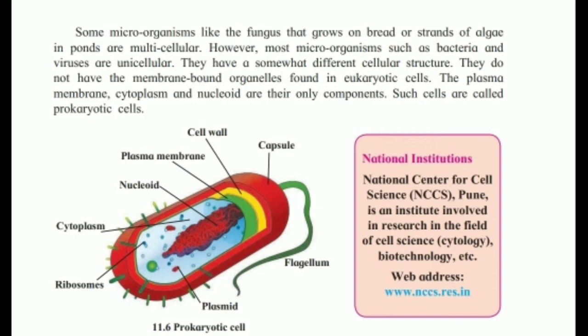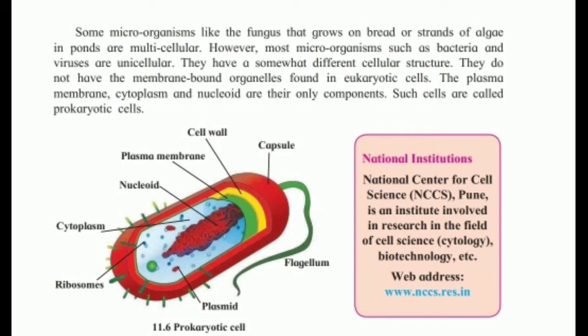Some fungi that grow on the bread like mucor, and some algae that grow in stagnant water, are multicellular. However, most microorganisms such as bacteria and viruses are unicellular, but they have a different cellular structure. In bacteria, the true nucleus is absent. Membrane-bound organelles are also absent. Organelles such as endoplasmic reticulum and Golgi complex are absent.